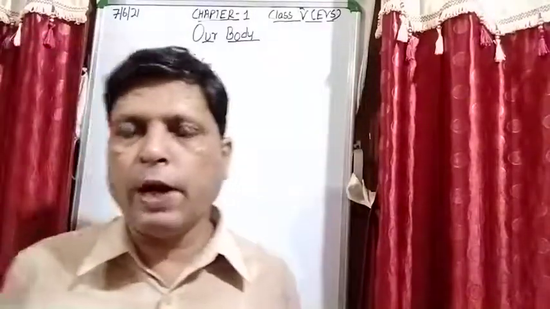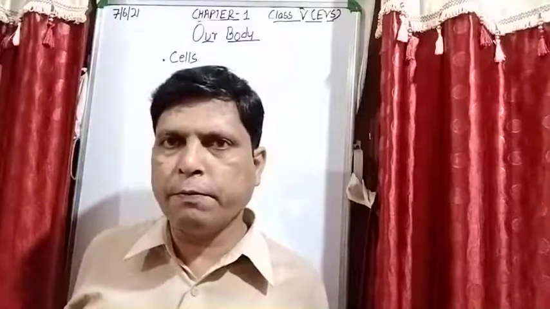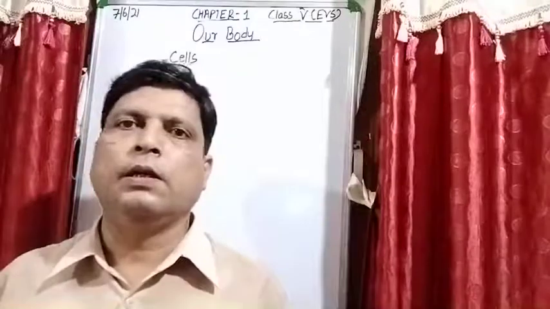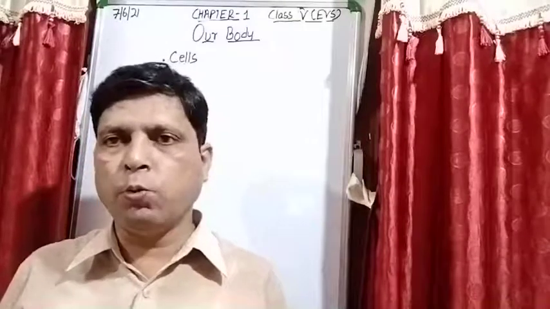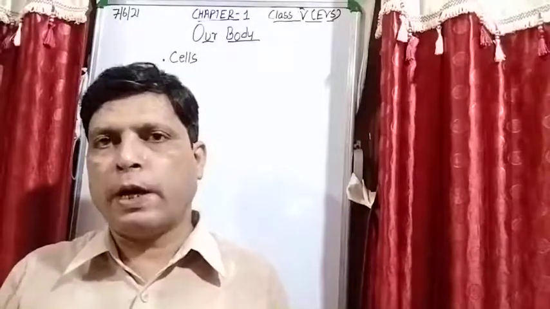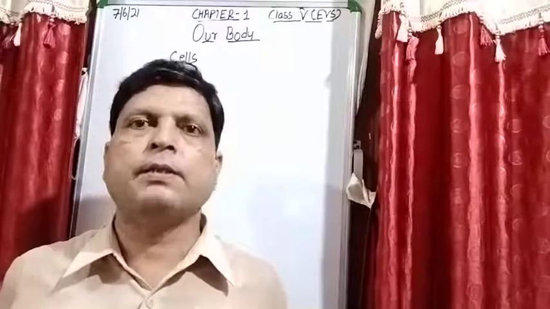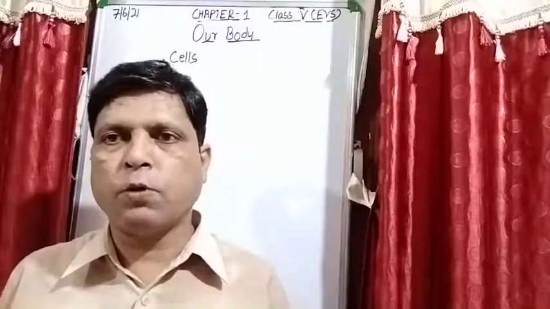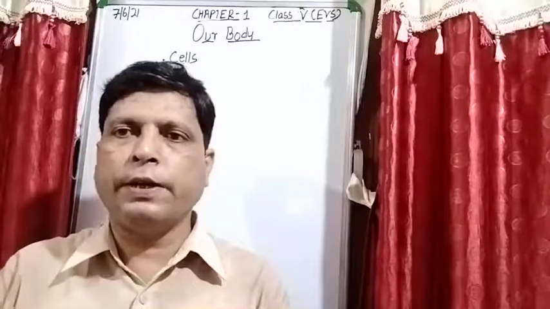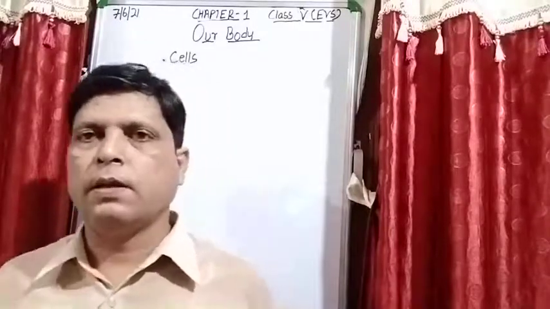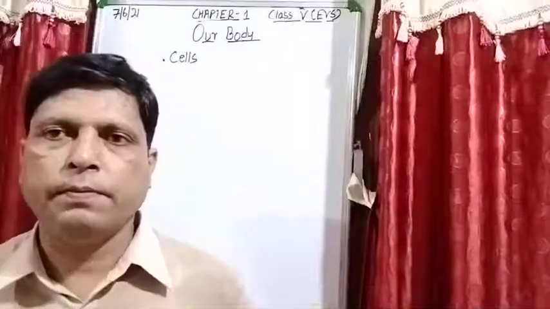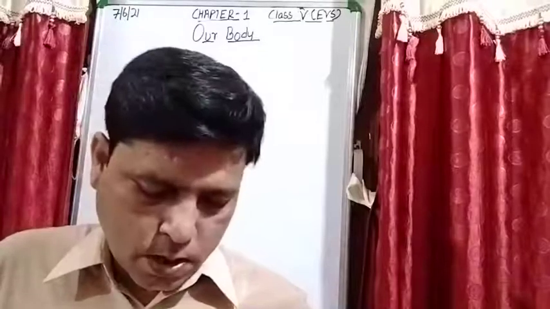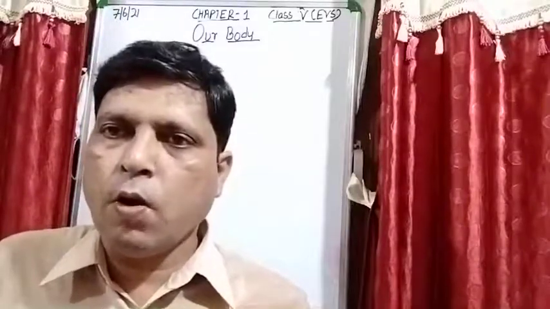As we all know that there are many different parts in our body which do their work in our day-to-day life. So students, when we discuss the parts of the body, then again it is divided into two parts, that is external organs of the body and internal organs of the body.